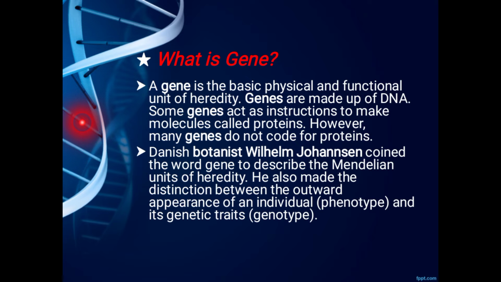Gene is chemically DNA, but the length of DNA which constitutes a gene is controversial. There are three terms: cistron, muton and recon. Cistron is a unit of function. Second one is muton, a unit of mutation. And third one is recon, a unit of recombination. These three terms were given by Seymour Benzer to explain the relation between DNA length and the gene.